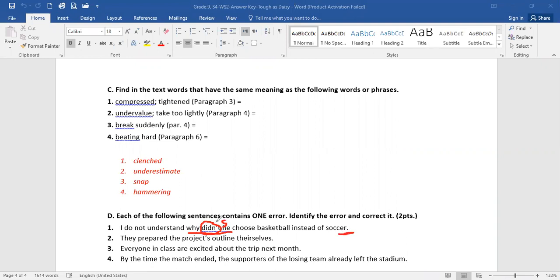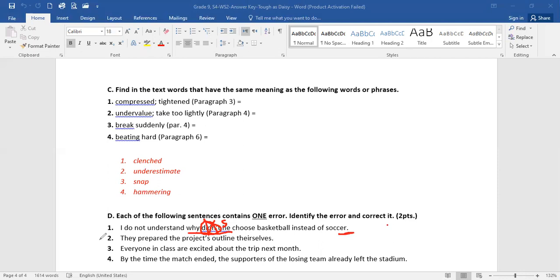So it's wrong. Otherwise, I do not understand why he chose basketball instead of soccer. I do not understand why he chose that. So the subject comes before, and of course, we erased didn't.